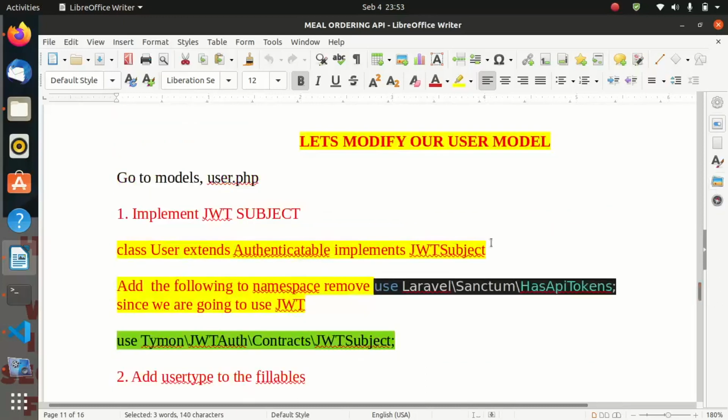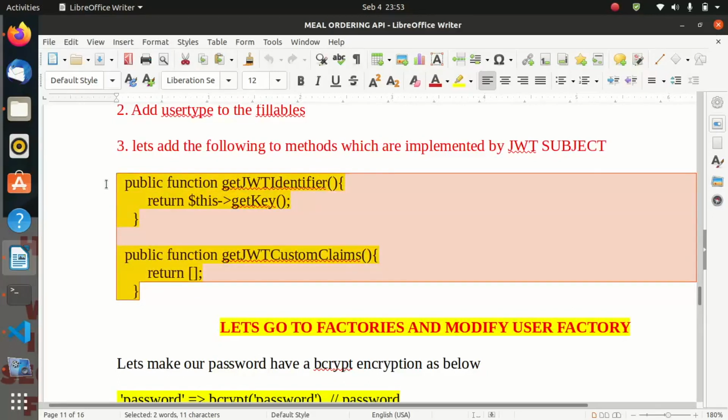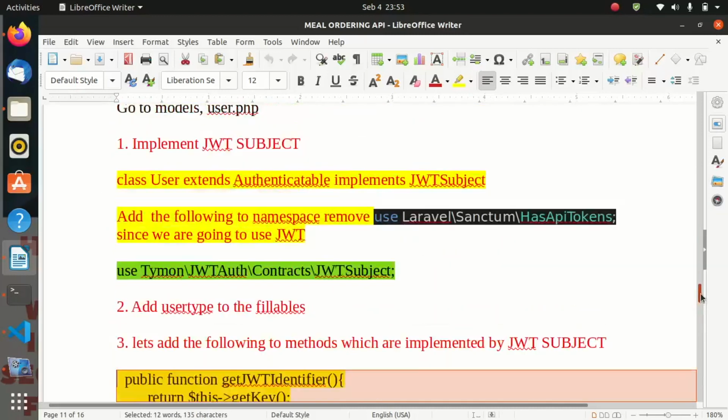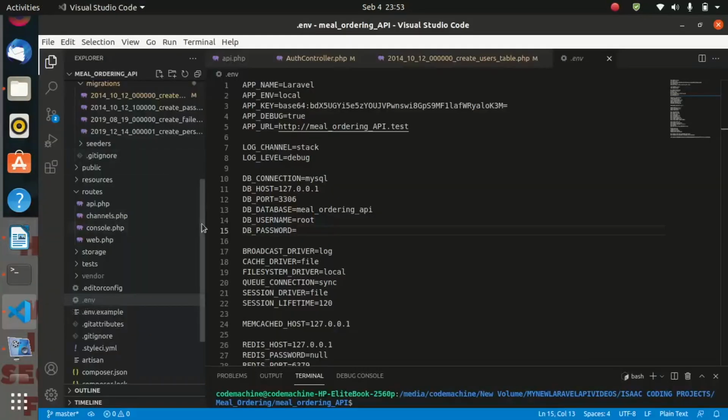We need to make some changes in the user model. So go to the user model, we are going to implement Jwt Subject. Whenever you implement Jwt Subject, you must override two methods. And these are the two methods: get Jwt identifier and get Jwt custom claims. These methods must be placed in your code. Otherwise, Jwt Subject will complain.